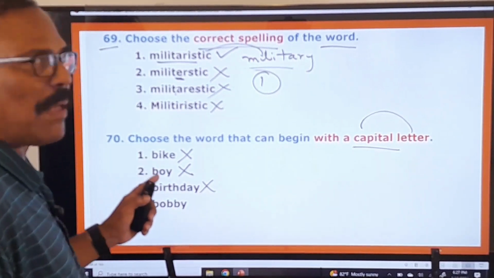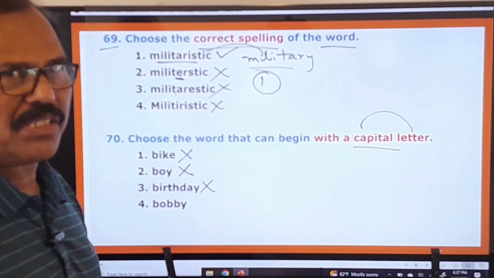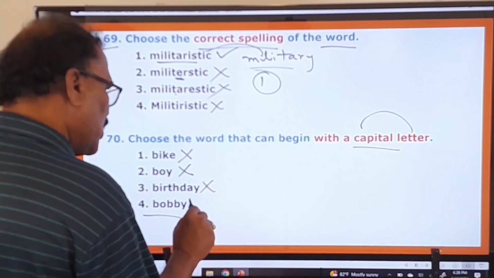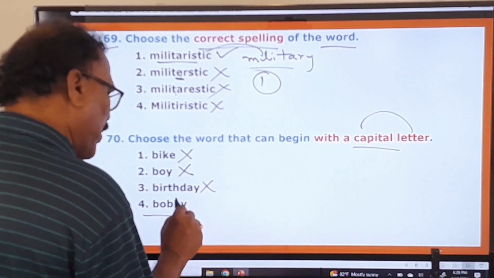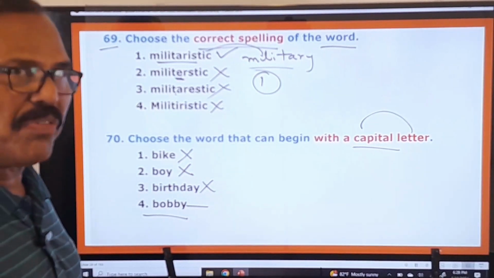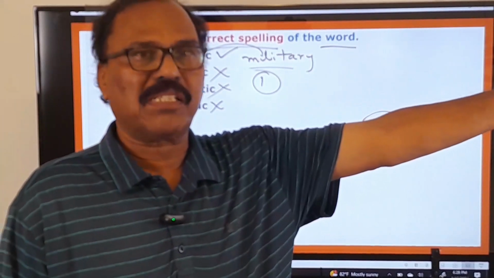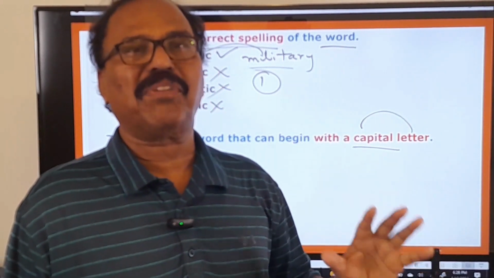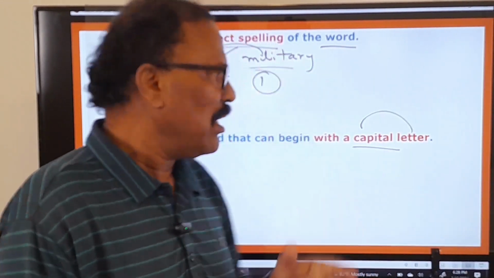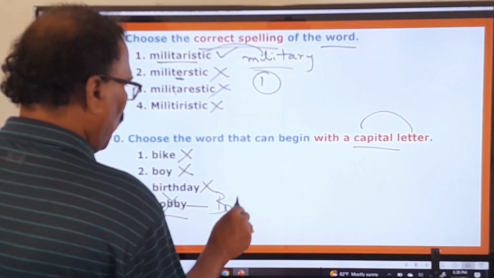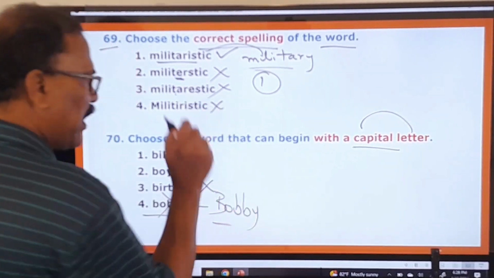Generally, at the beginning of a sentence we don't capitalize those words. Okay, but here this Bobby is there. We capitalize this word Bobby. Bobby is nothing but the name of a person. You know very well, all the names of persons must be capitalized. You cannot write them with a small letter. Okay, so therefore Bobby, you must not write like this. You must write Bobby, B-O-B-B-Y, Bobby. B should be a capital letter.